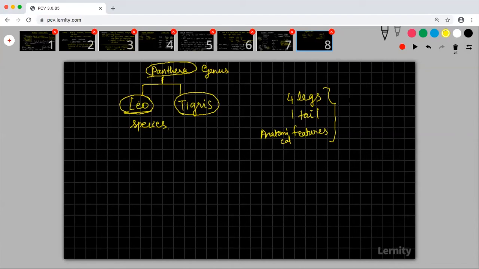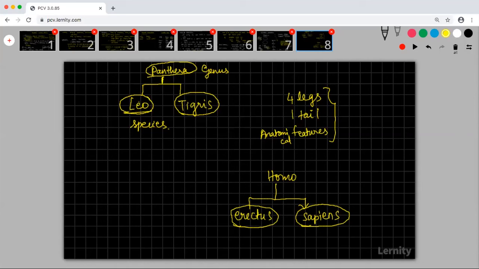Next, you can also talk about Homo erectus and sapiens. Sapiens is the modern man. Erectus is the man who was living before human beings, that barbaric man who was looking more like a monkey.